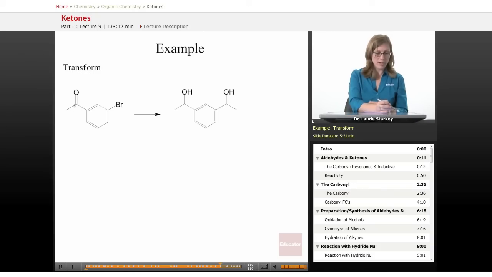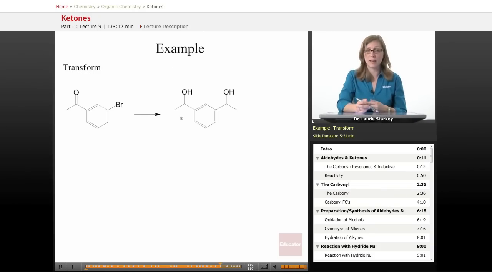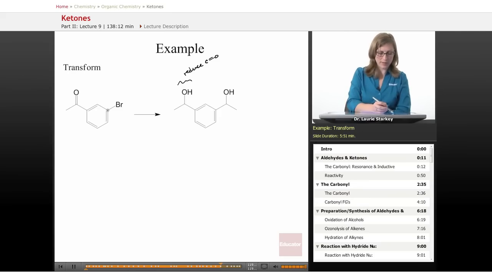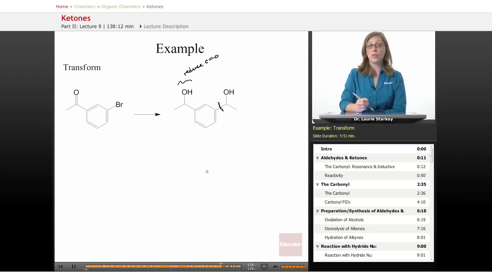accomplish. We have a carbonyl that we're going to convert to an alcohol. Have we ever seen that transformation? Looks like a reduction, right? We need to reduce the carbonyl at some point as part of our transformation. And we also have this carbon with a bromine, and now it has a carbon chain, so that's a new carbon-carbon bond that we also need to accomplish as part of our synthesis.